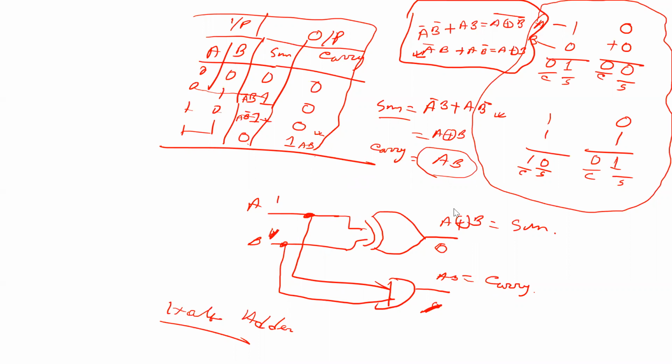Okay. In the circuit, if all the inputs are high, the output is low. A is 1 and B is 1, and the sum is 0.